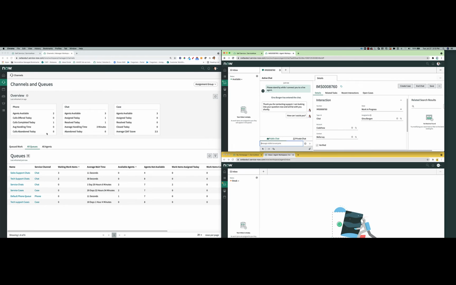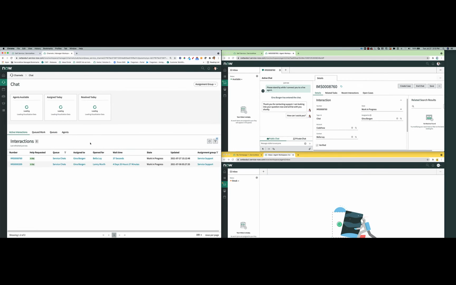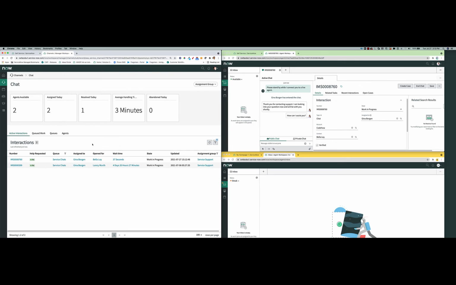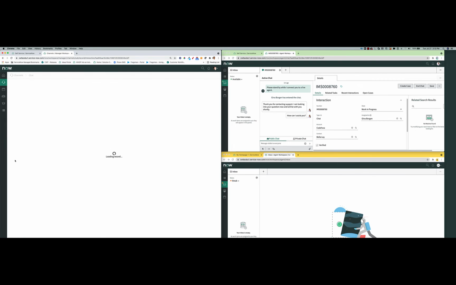So she comes in here and she can see the different service channels that are being supported, namely phone and chat. Those are what I would call active work items, and cases, which is a little bit more passive in nature. So what Amy does is Amy drills into the chat. So she's interested in what's happening in the chat service channel, and Amy can immediately see that there is an active chat happening between Gina and Bella. It's chat number 8760.